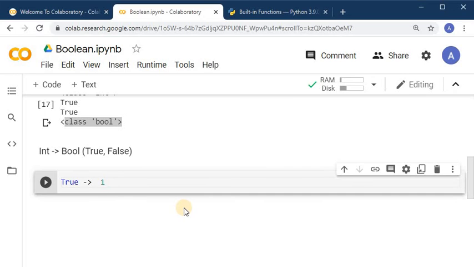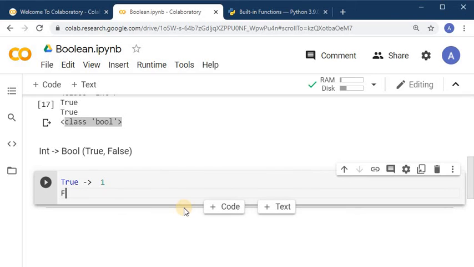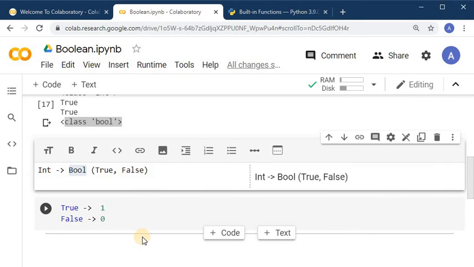They used to represent True with 1 and False with 0. In later releases of Python this concept was implemented taking inference from this implementation only. So in the later releases they kept integer as a parent and the boolean class as its child, and there are two values for this child, True and False.